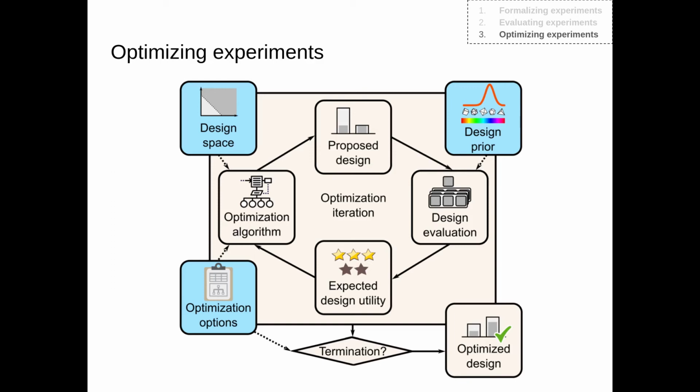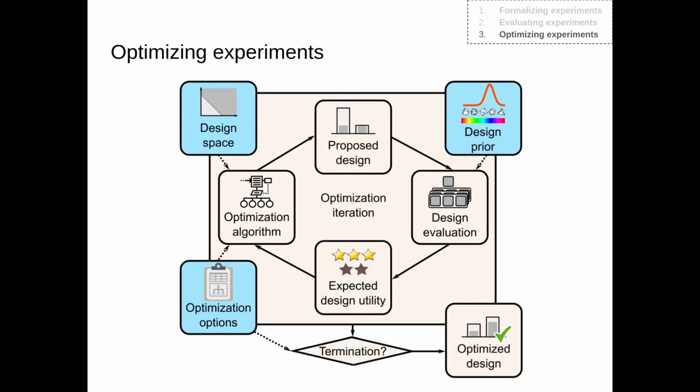How is this design space searched? Well, different optimization algorithms can be used here. But the general part is that the optimization algorithm picks a point in the design space. In other words, it proposes a particular design. Then this design is evaluated. And it is evaluated using the design prior, which is a probability distribution over models and their parameters that encodes our prior knowledge. Once the design is evaluated for simulations, we can calculate the expected design utility. And then this number is simply fed back to the optimization algorithm.